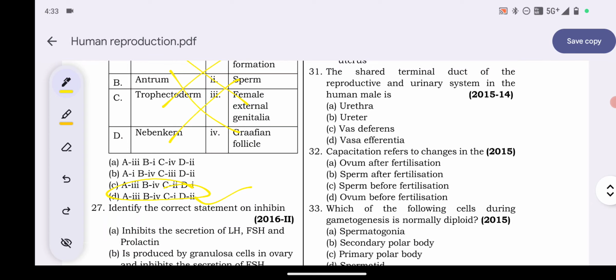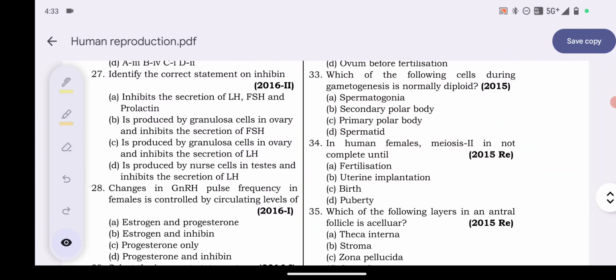The secondary follicle soon changes into the tertiary follicle within a fluid filled cavity called the antrum. This is your explanation. 27.